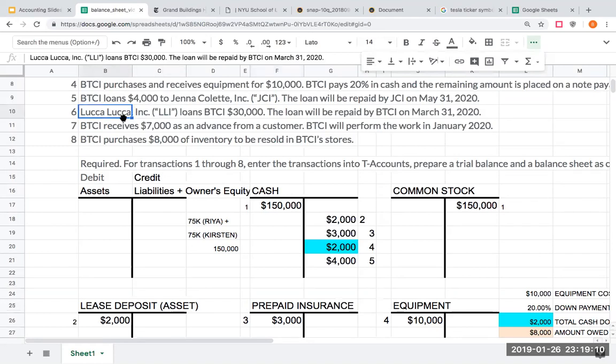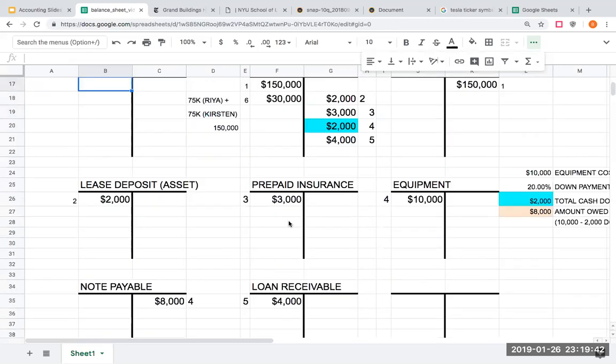Now, let's look here at the flip side. Luca Luca has loaned us $30,000. We will repay the loan next year. In this case right here, somebody's giving us money. So if we are receiving cash, I'm going to show that receipt as a debit. Okay, and this is right here because I'm receiving the money. I'm going to show this here as a debit to cash. But for every debit, I need a credit. So here, I'm going to credit loan payable for $30,000.